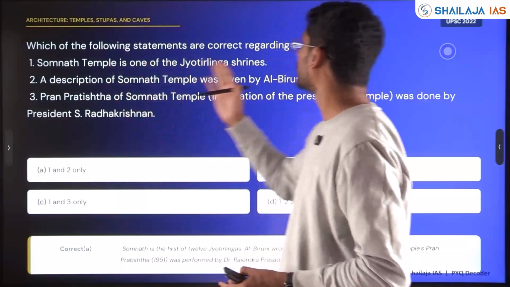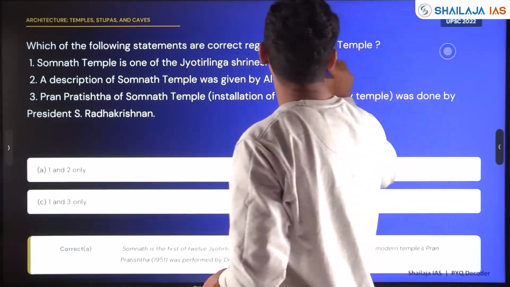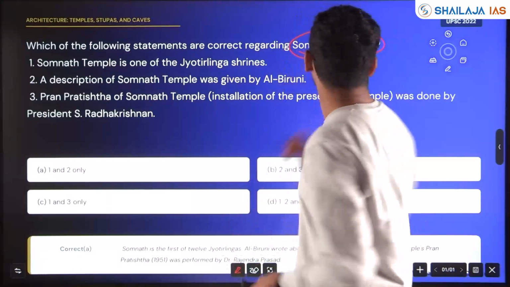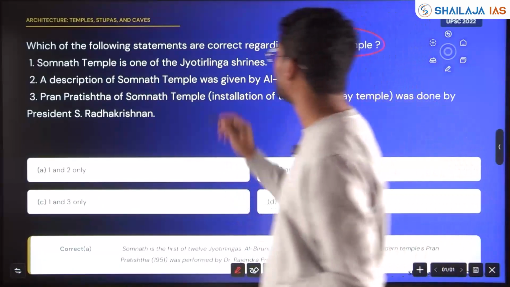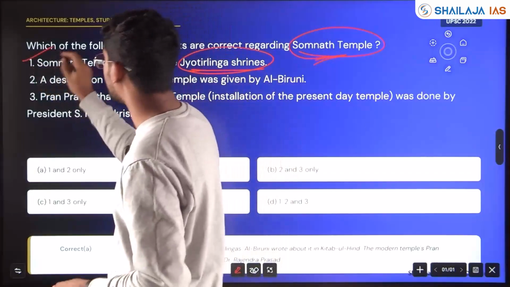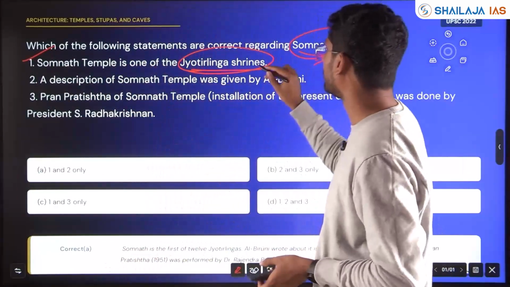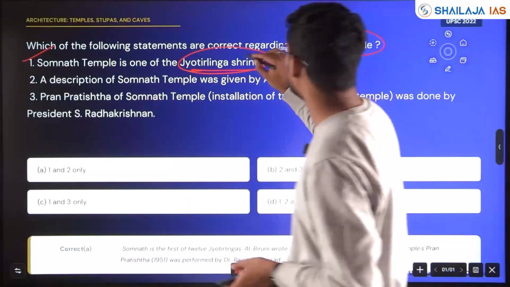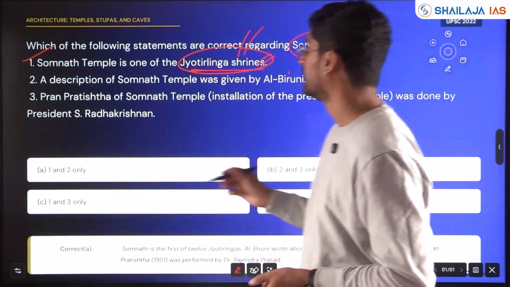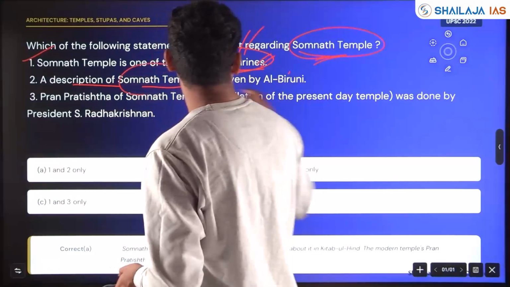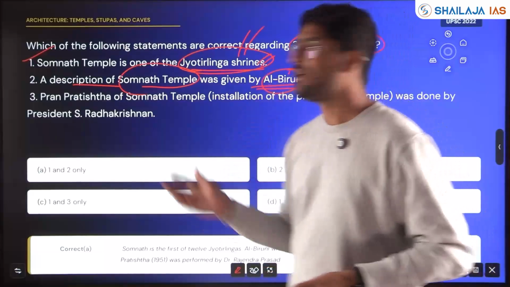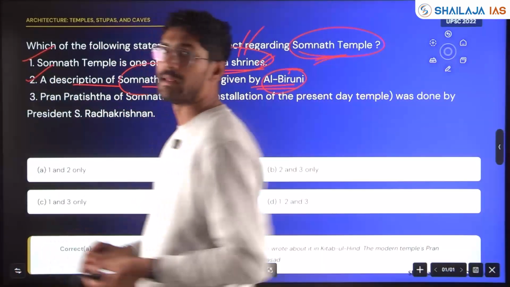Which of the following statements are correct regarding Somnath temple? Asked in 2022. Somnath temple is one of the Jyotirlinga shrines. You need to know all the Jyotirlinga shrines that are there in India. So put in the comment section which are all the Jyotirlinga shrines in India. A description of Somnath temple was given by Al-Biruni. Yes, Al-Biruni was a foreign traveler who gave a description of the Somnath temple.